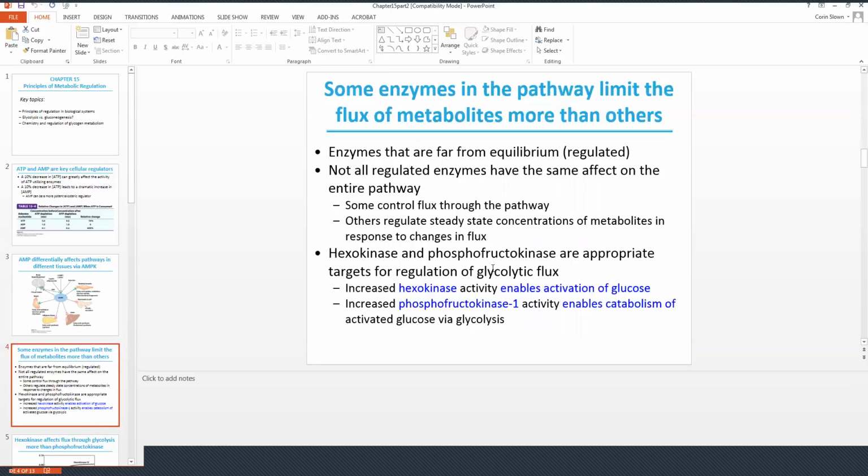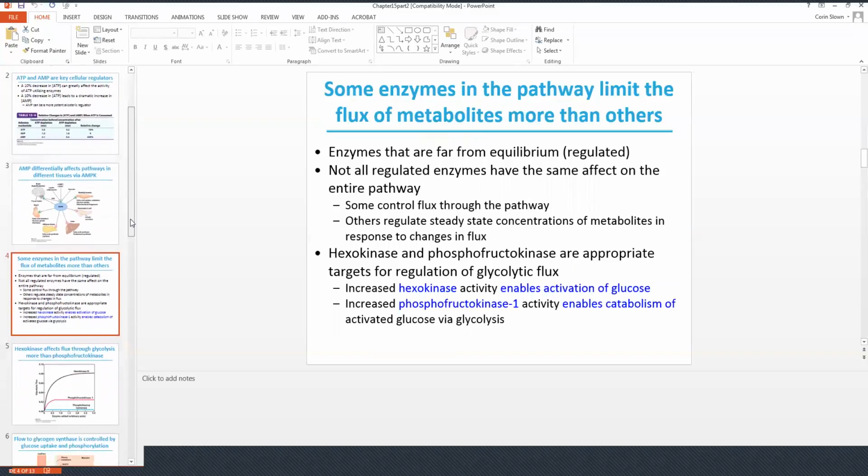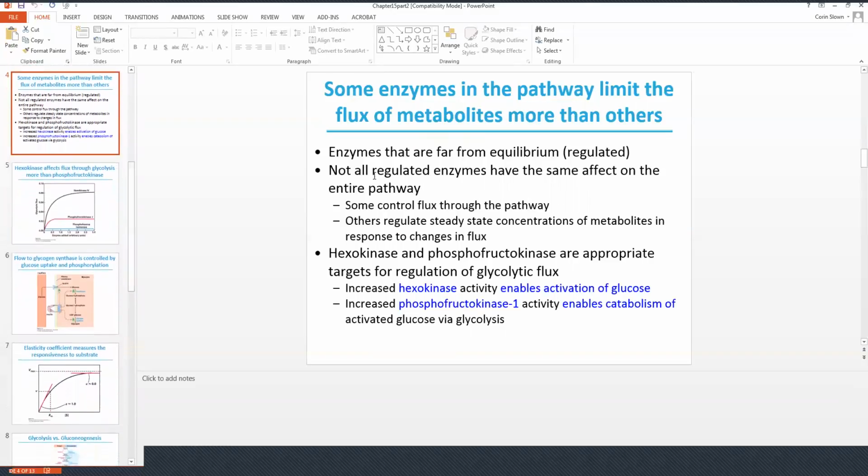Some enzymes in the pathway limit the flux of metabolites more than others. Enzymes that are far from equilibrium, as we've talked about, are the ones that are regulated. But not all regulated enzymes have the same effect on the entire pathway. Some control flux through the pathway, others regulate steady-state concentrations of metabolites in response to changes in flux. Hexokinase and phosphofructokinase are appropriate targets for regulation of the glycolytic flux. Increased hexokinase activity enables the activation of glucose, and increased phosphofructokinase 1 activity enables the catabolism of activated glucose via glycolysis.